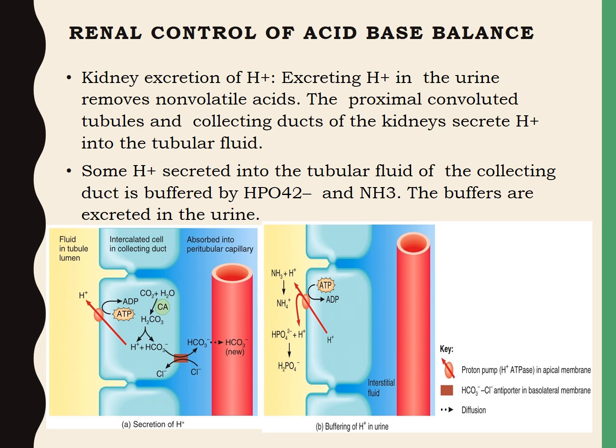This is the renal control of the acid-base balance, that is the secreted hydrogen ion in the collecting duct combines with ammonia and monohydrogen phosphate to form ammonium ion and dihydrogen phosphate ion, and it is excreted through the urine. So this is the acid-base balance mechanism which happens in the kidneys, or renal control.